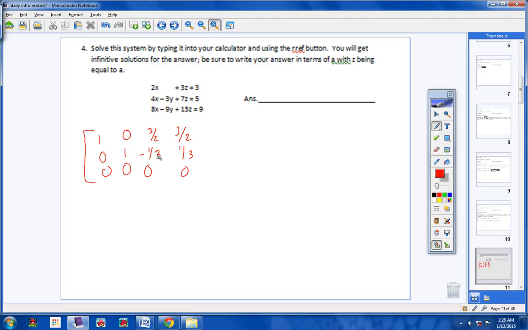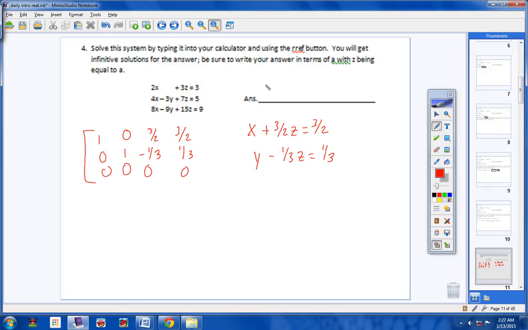Here's what I have. I have x plus 3 halves c equals 3 halves. I get that from right here: x, c, constant term. Then from the second row right here, I have y minus 1/3 c equals 1/3. And of course here I have all zeros, so I know I have infinite solutions.